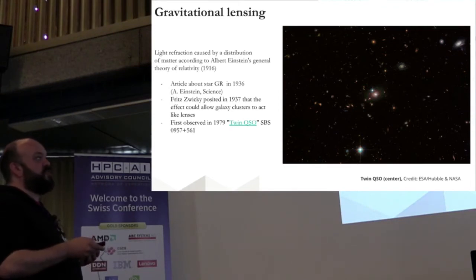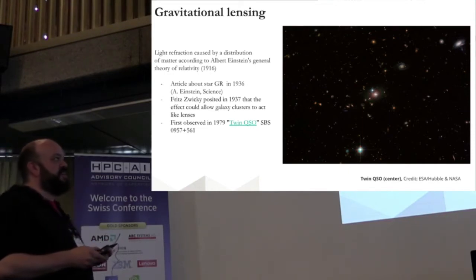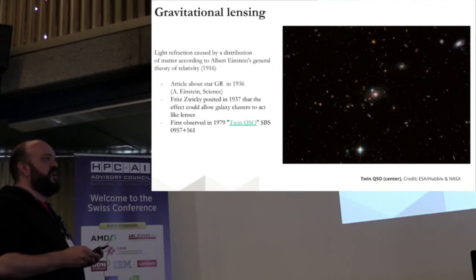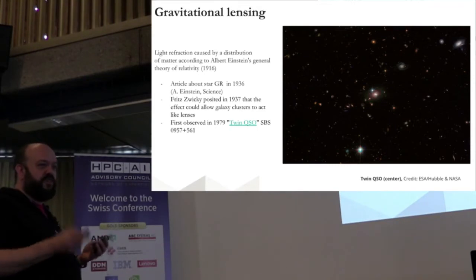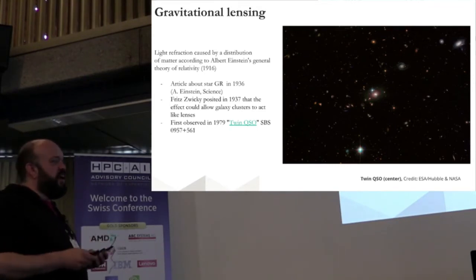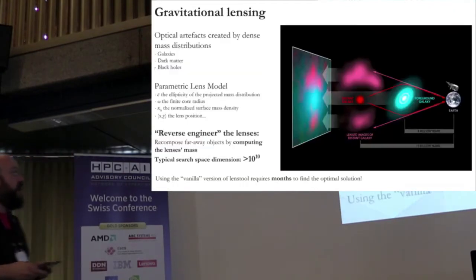That's what the astronomers saw in the first place. They took a picture of space, and they saw a quasar, exactly the same quasar, very close to each other. They said it's impossible to get two identical quasars so close to each other, so they concluded that it was the first time they saw gravitational lensing in effect.